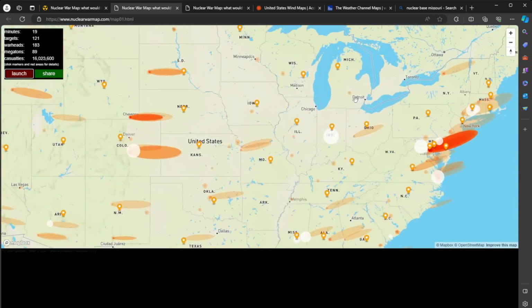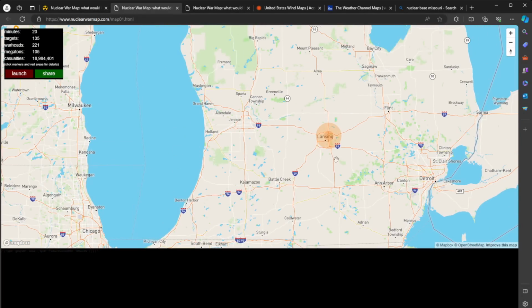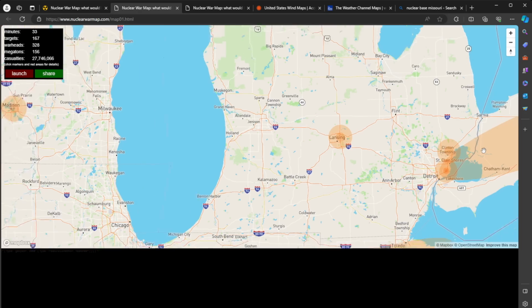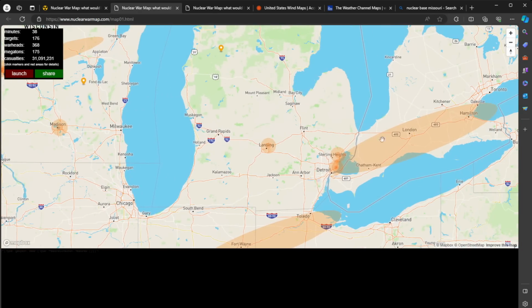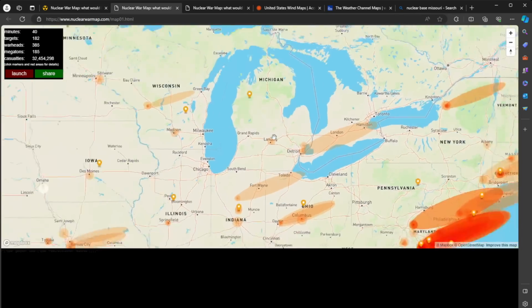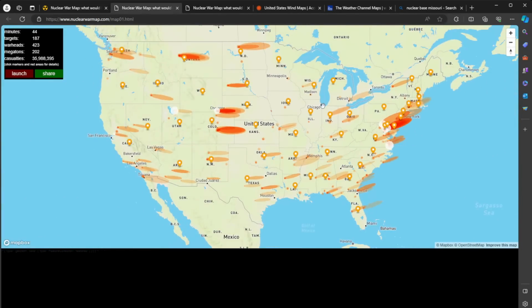Now, some of these hits, like that just took place right here in Lansing, notice there's no fallout. That's because this was an airburst. And those airbursts, here's another one, are intended to take out, for example through an EMP, the electronic devices for the area. There's another one, and a double attack. This one's going to be a ground burst or a surface burst. And whenever you see a surface burst, that's where you see the fallout zones from. But as I zoom out, you will certainly start seeing some of the major targets here in the United States.